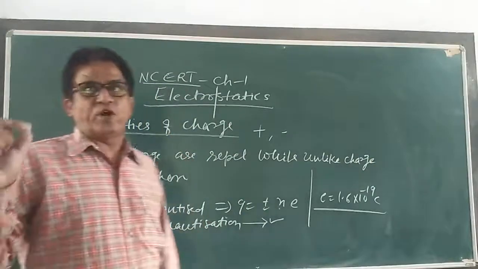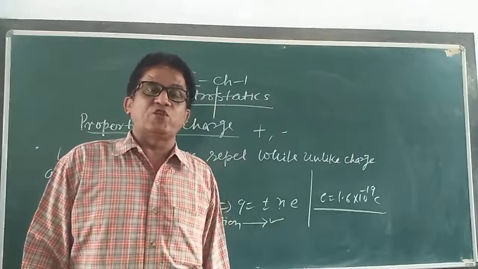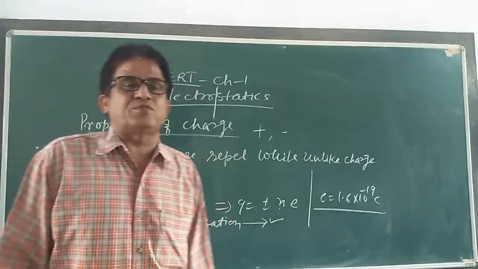That is called quantization of charge. Is that clear? That also we had seen in 10th class, my dear children.